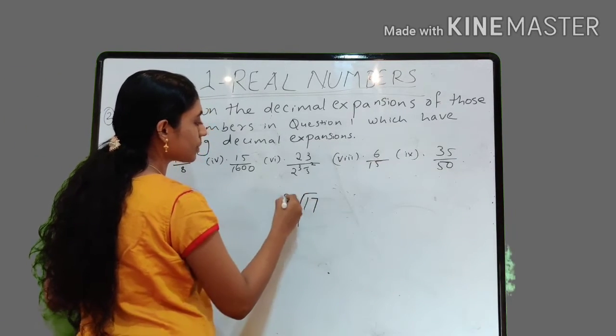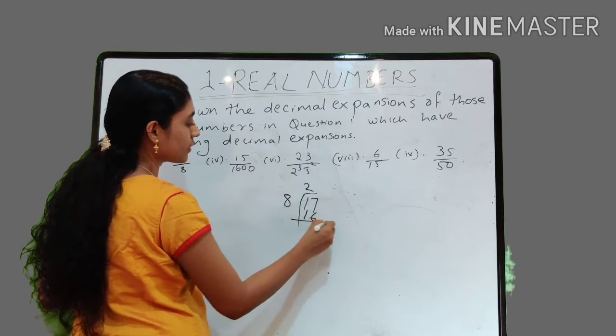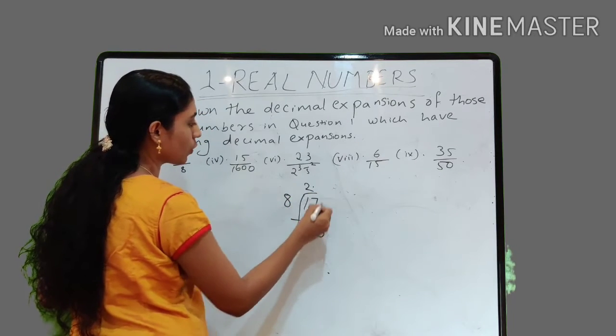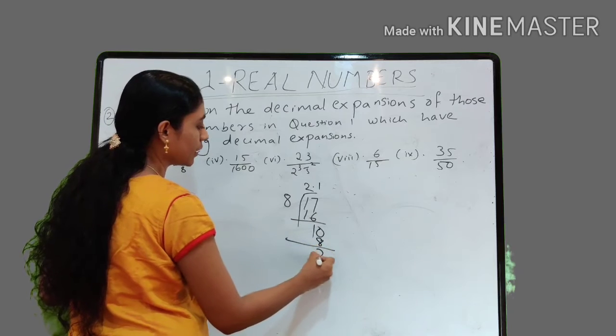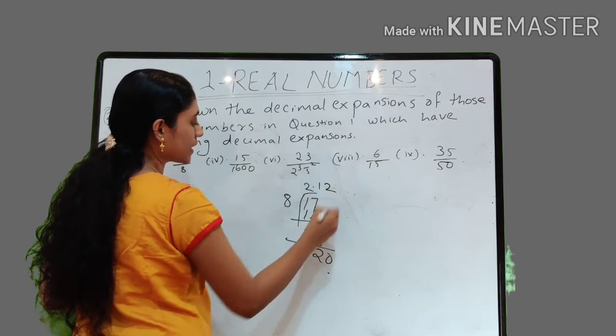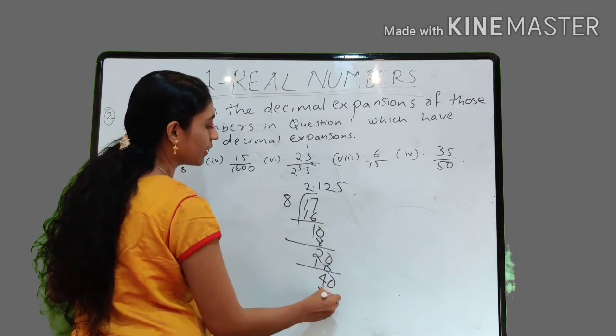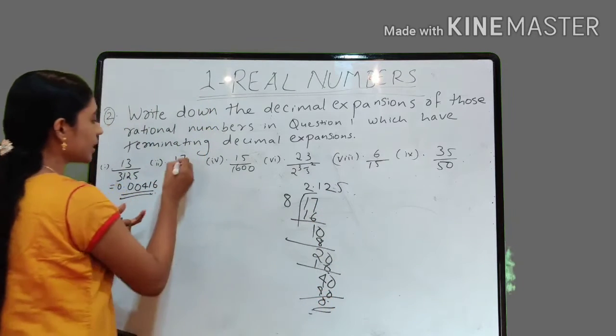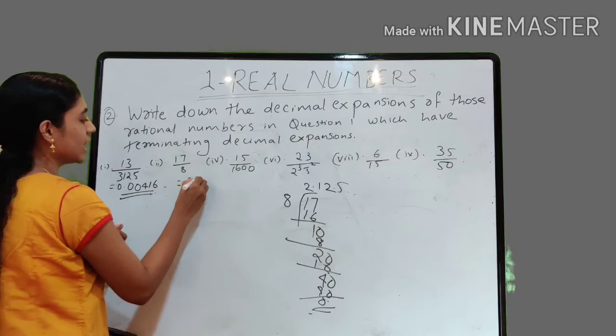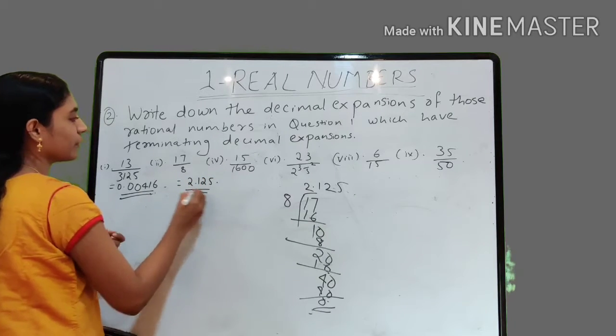Now friends, what about 17 by 8? What is its decimal expansion? 2 8s are 16, right? Remainder 1, 0. Remainder 2, 0. 2 8s are 16. Remainder 4, 0. 8 5s are 40. Here the remainder becomes 0. So the decimal expansion of 17 by 8, it is 2.125.